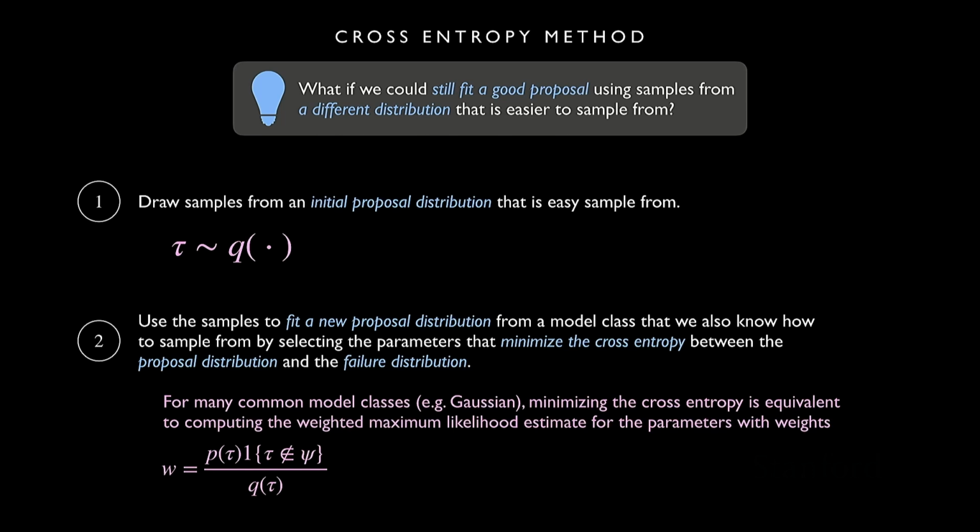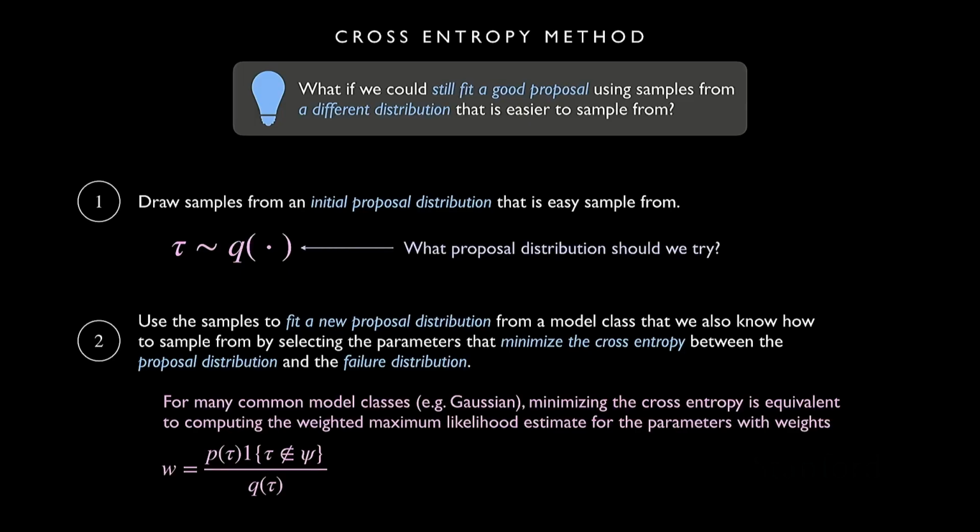So for a Gaussian distribution, for example, we just weight all of the samples and compute the weighted mean and the weighted standard deviation to estimate the Gaussian distribution from those samples. And those weights are basically equivalent to these importance weights that we've been talking about. So the weight for any sample that's not a failure will be 0. We don't want to fit to things that aren't failures because ideally we want to match the failure distribution. And then samples that are more likely under the failure distribution will have higher weights, also depending on this Q of tau.